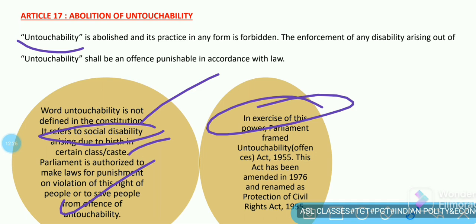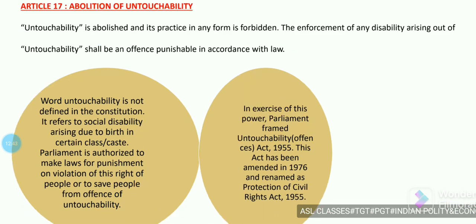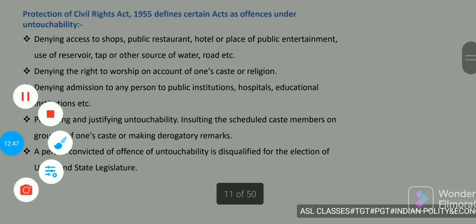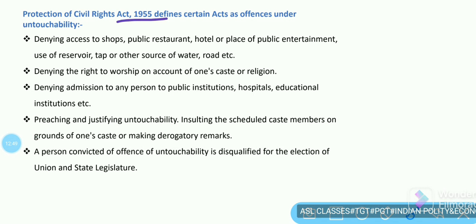In exercise of this power, Parliament framed the Untouchability Offenses Act 1955. This act was amended in 1976 and renamed as the Protection of Civil Rights Act 1955.